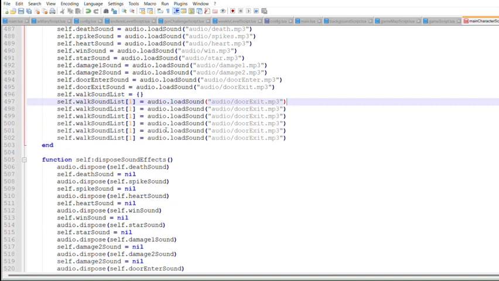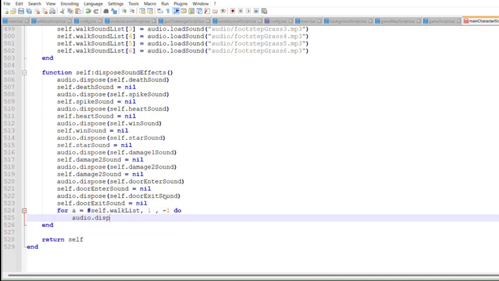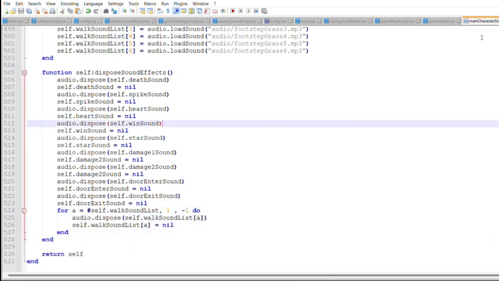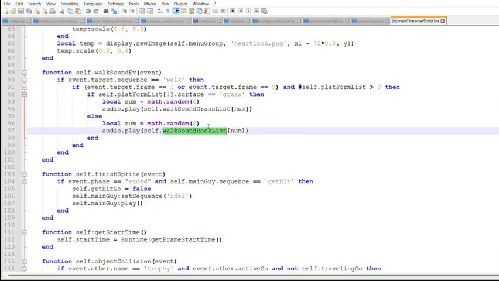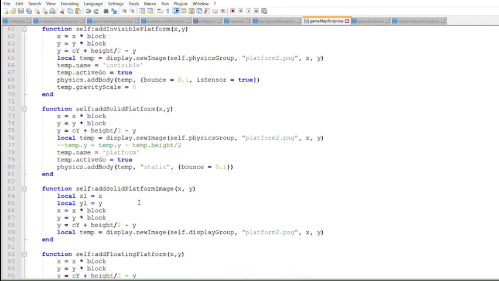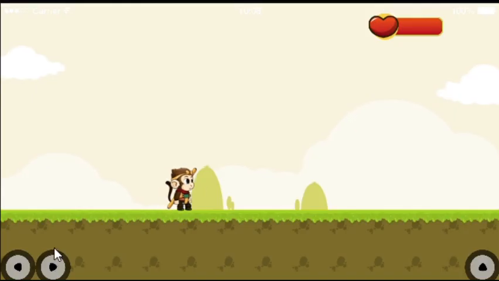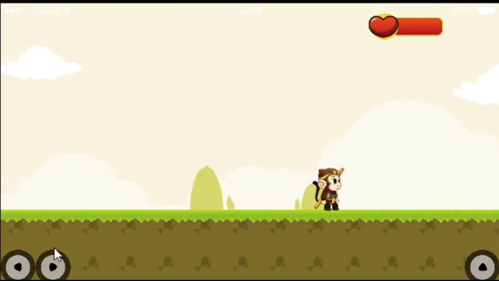Hearing the same sound effect after each footstep will become very repetitive. It is best to have a variety of footsteps that are played at random. I can also use grass footsteps or rock footsteps depending on the type of platform Wukong is walking on.